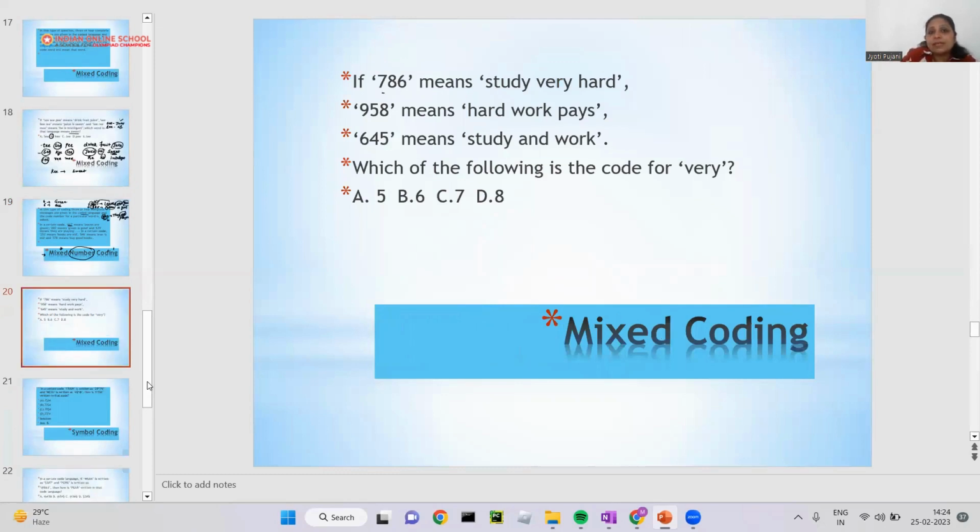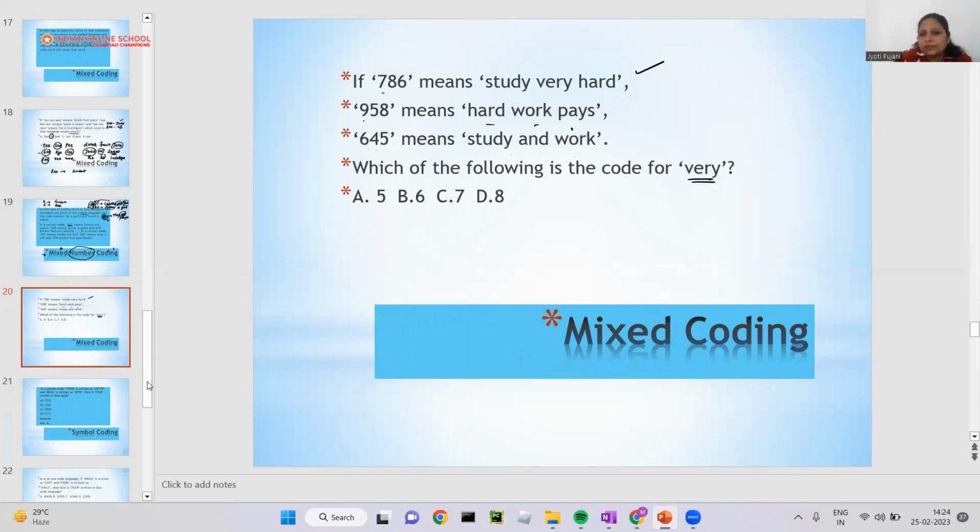If 786 means study very hard. Okay, everyone, always study very hard. 958 means hard work pays. And 645 means study and work. You have to find the code word for very. So how can we do that?